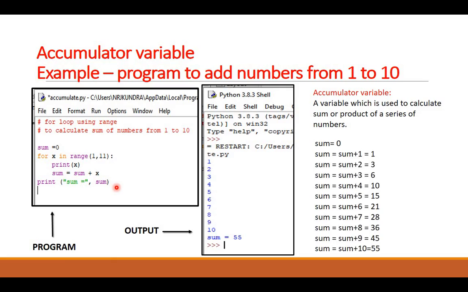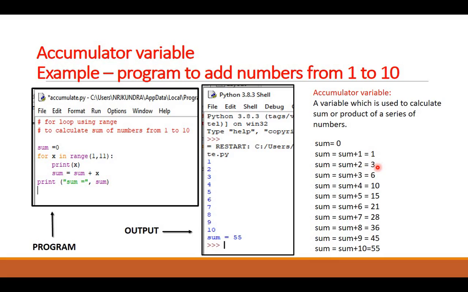Let us see more elaborately how it works. Here I am having the value of sum as 0. Then because of the x, number 1 will be generated and it will be added to sum and stored in sum itself. We have sum equals to sum plus x. So 0 plus 1 will become 1. Then again 2 will be generated, it will be printed here. You can see in the output numbers are printed, and then 2 will be again added to sum. The previous value was 1, so it will be 1 plus 2, that is 3.